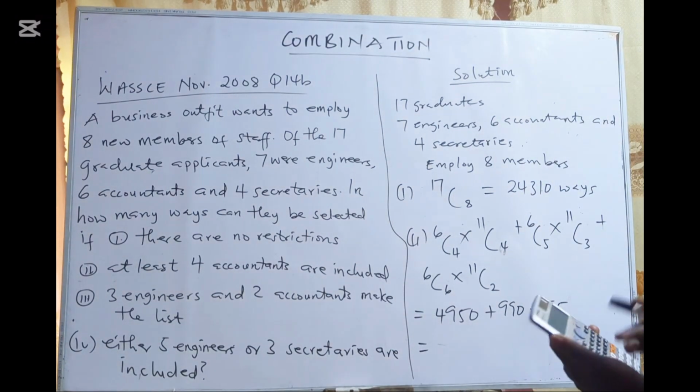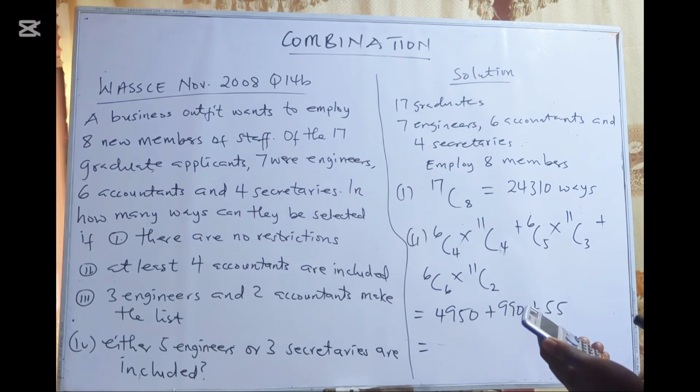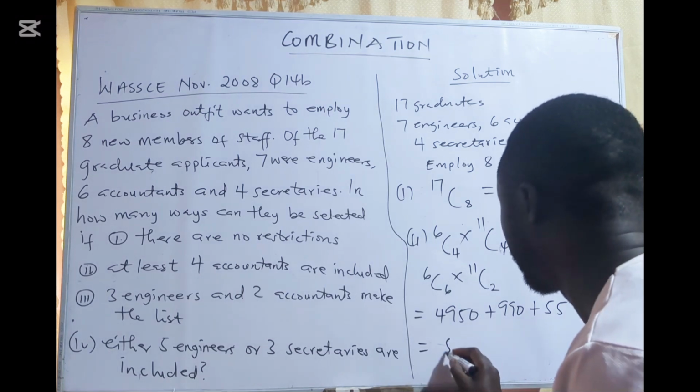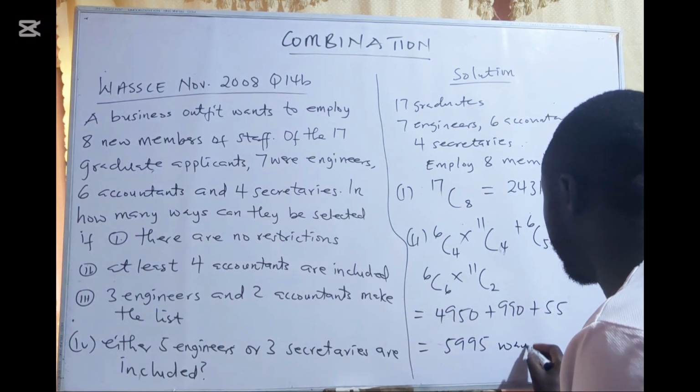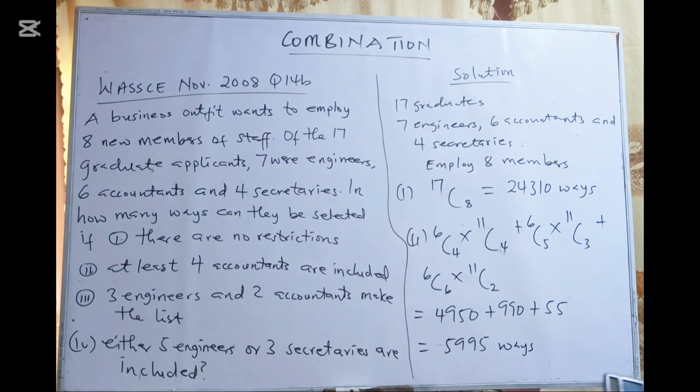So now let's add up. 4950 plus 990 plus 55 will give us 5995 ways. So the business has 5,995 ways to employ at least 4 accountants to their business. Is that okay? Let's continue.